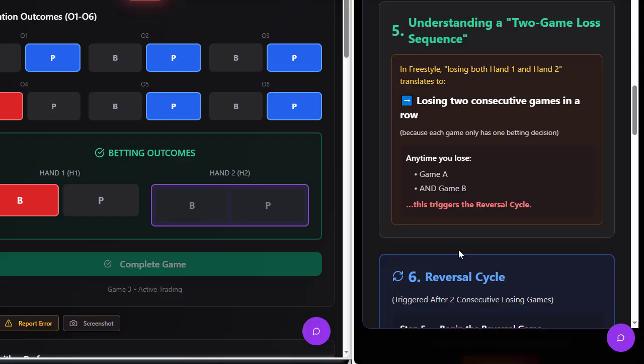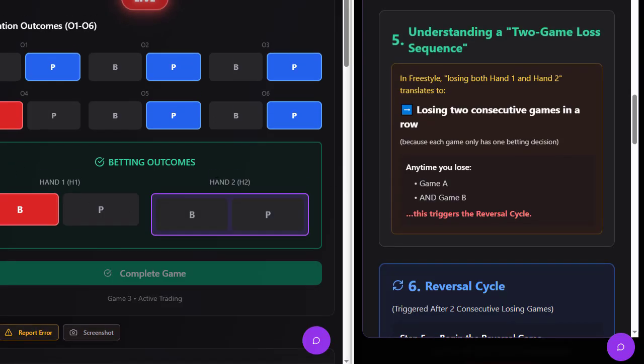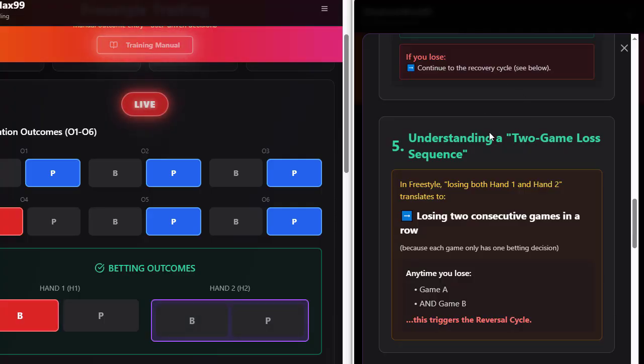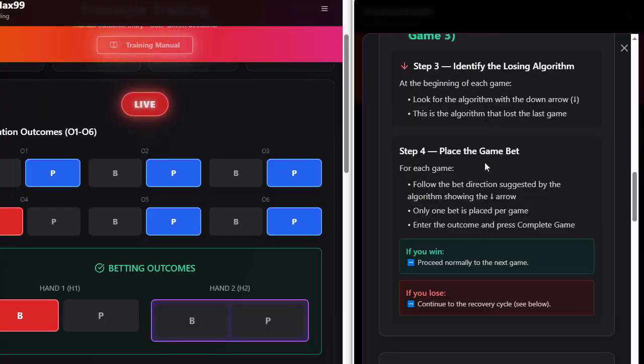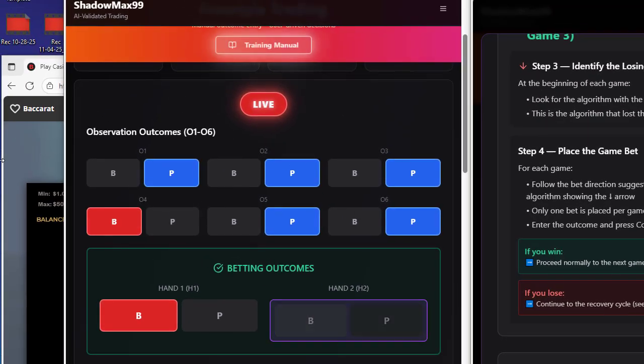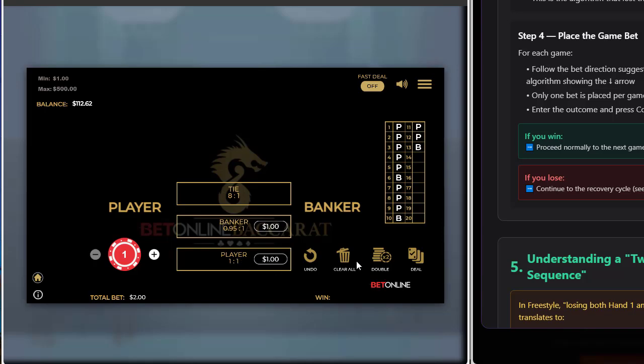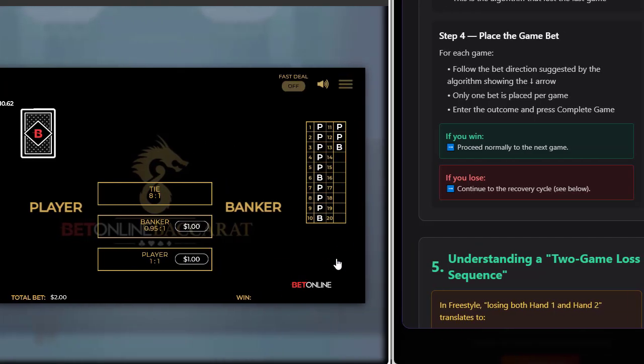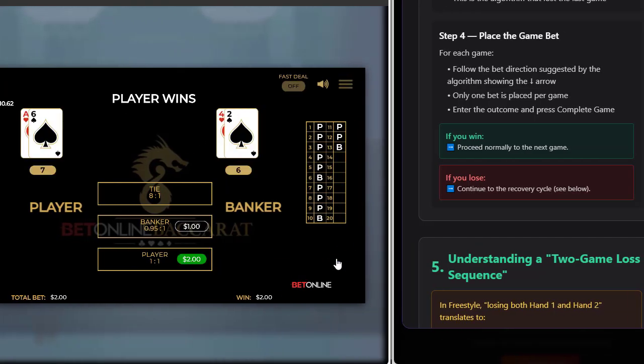Now, we haven't had a 2-game losing sequence, all right? But that's if we lose 2 games in a row. So in this case, we only lost the first game. Maybe this could be reworded, because I'm going to reword that so it's done better. If you win, yes, we proceed as normal. If we lose the first hand, we proceed as normal. So in this case, we're going to go ahead and wait for the next outcome. The next hand that we play, all right, we're going to do a double bet on it.